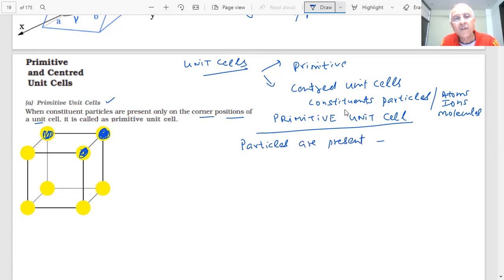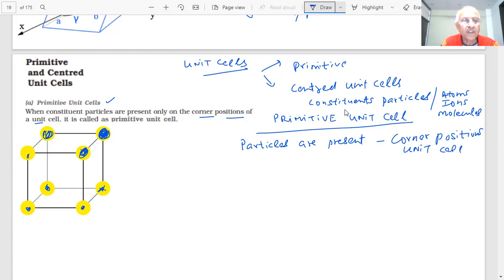On the corner positions of the unit cell. I hope you can see, students, these are the corners. These particles are present at the corners. There is no particle anywhere else.